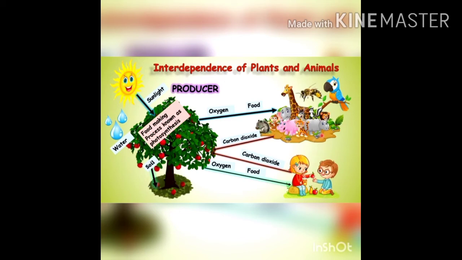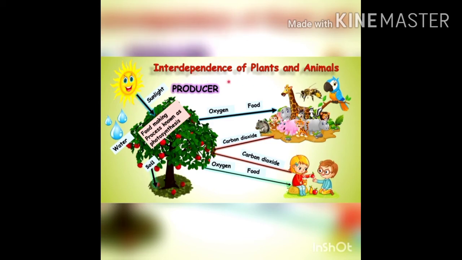During photosynthesis, plants give out oxygen, which is needed by the animals for their survival. Other than oxygen, plants also provide food, which is required for our survival, as it completes the energy needs of an animal for its survival.